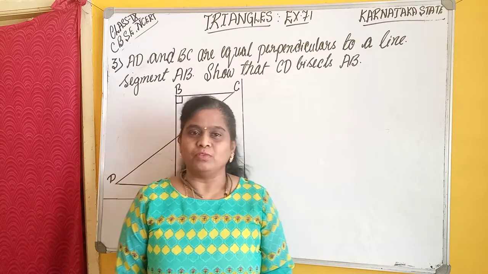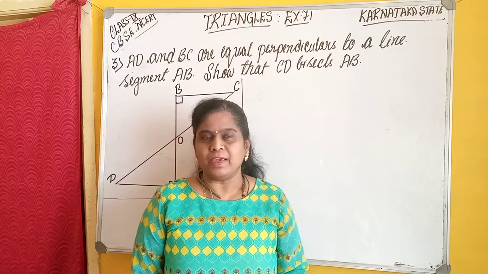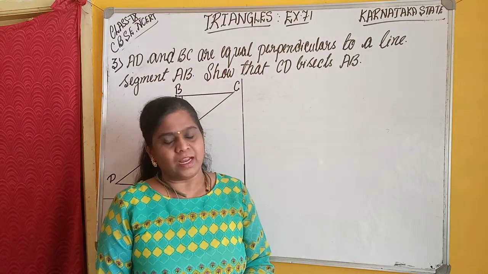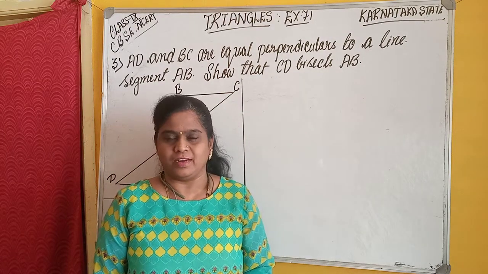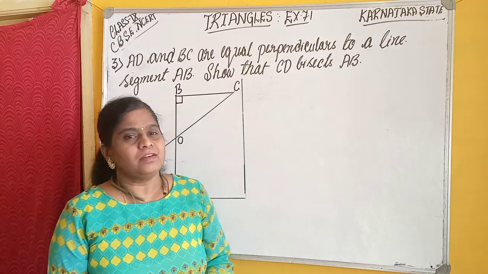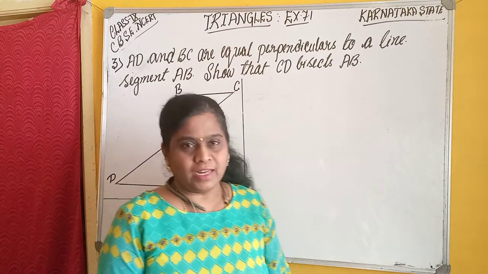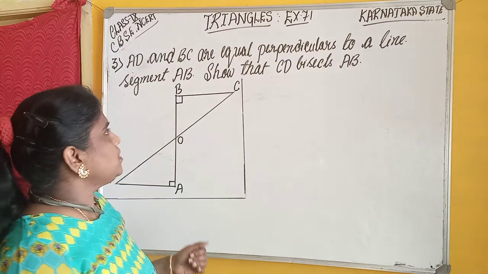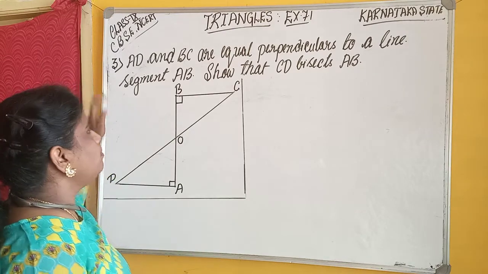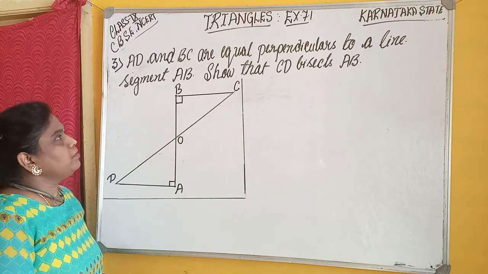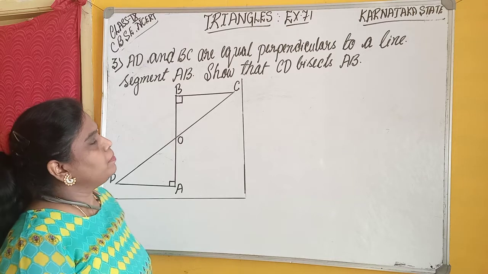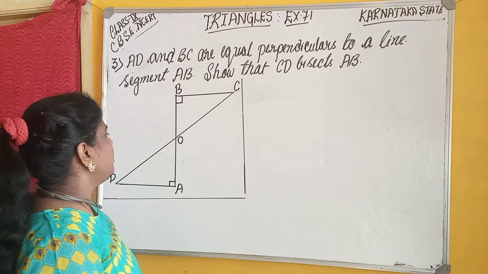It's a class for 9th standard students, CBSE NCERT syllabus and also for Karnataka state students. In that we are doing the chapter Triangles, exercise 7.1, the third problem. AD and BC are equal perpendiculars to a line segment.